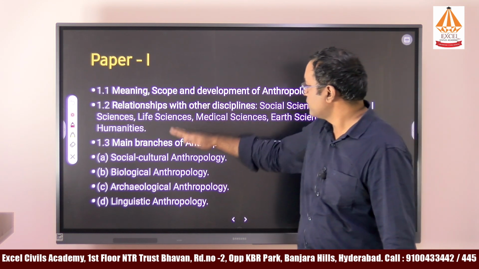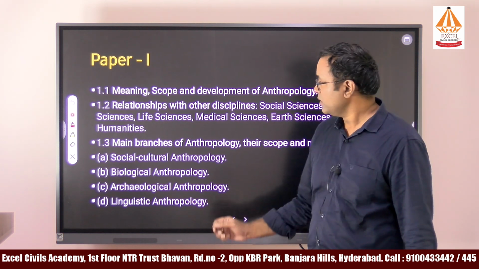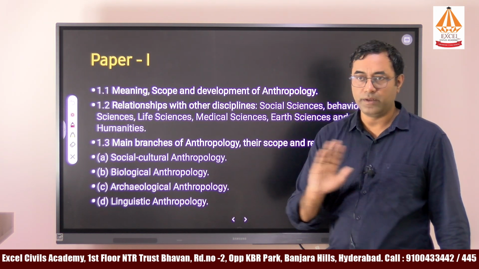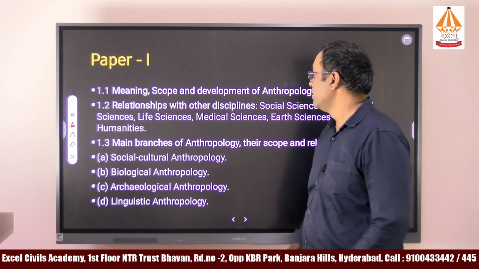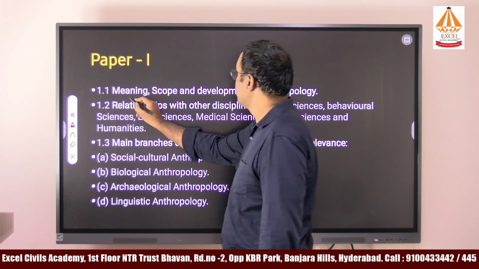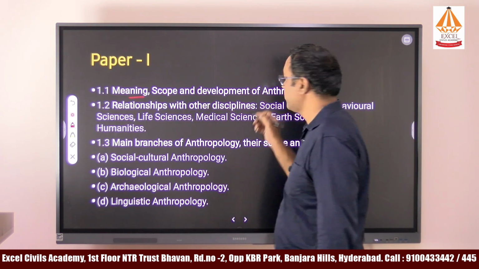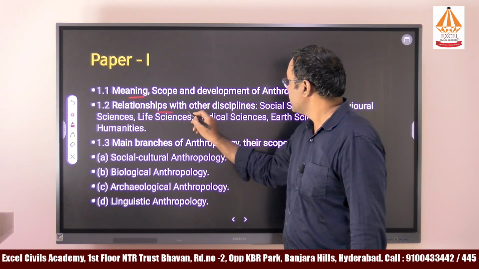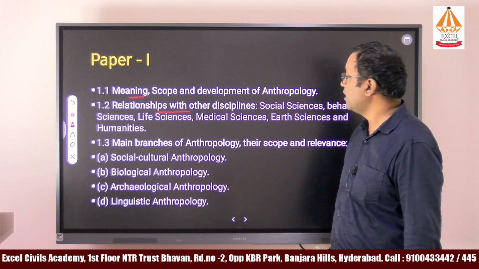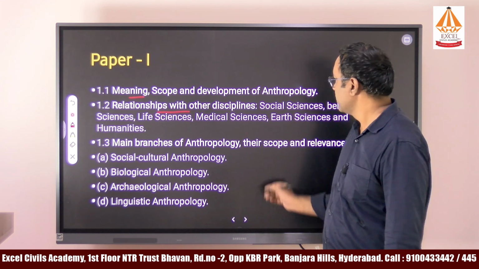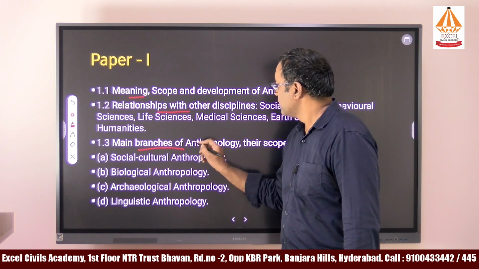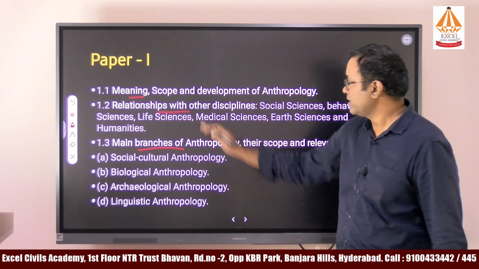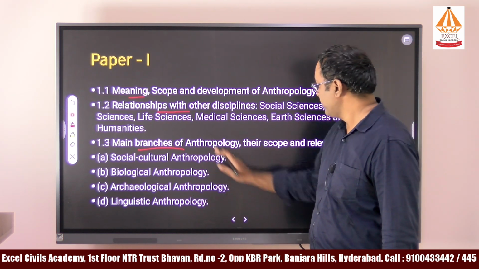In those chapters, subtopics are given. We will discuss briefly about each and every chapter. For example, in the first chapter, what they have given is meaning, scope and development of anthropology. At the same time, they said relationship with other disciplines. And the other subtopic is main branches of anthropology. So this is the syllabus which is given briefly.